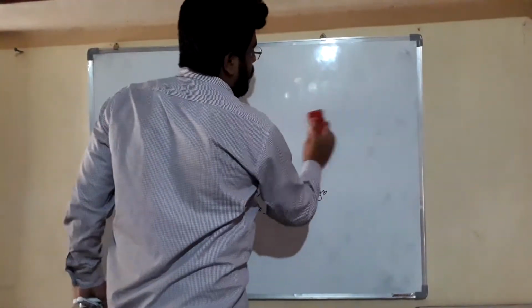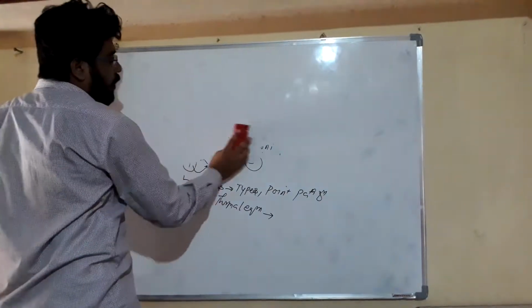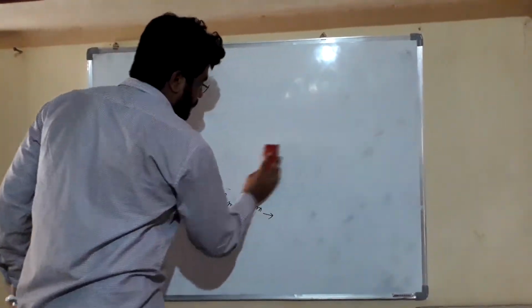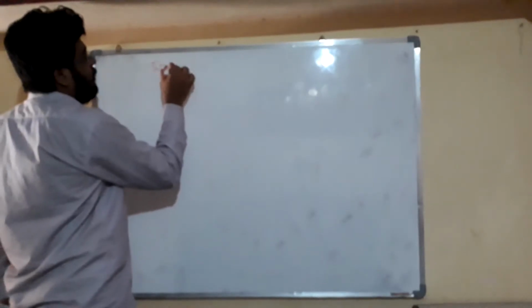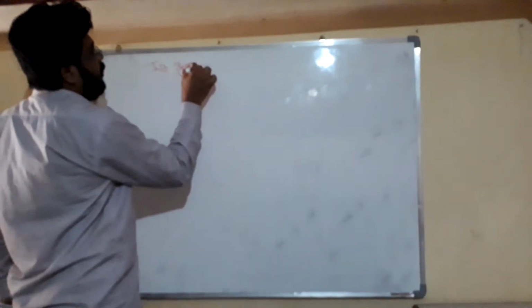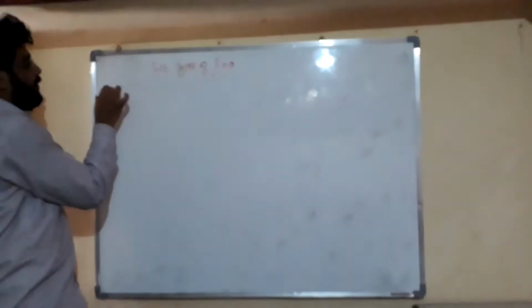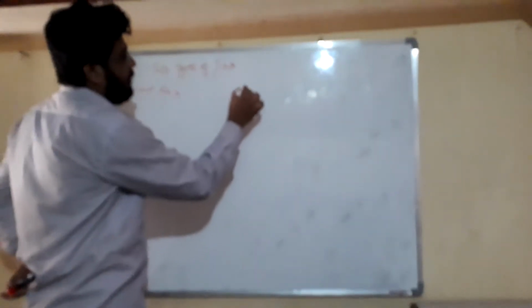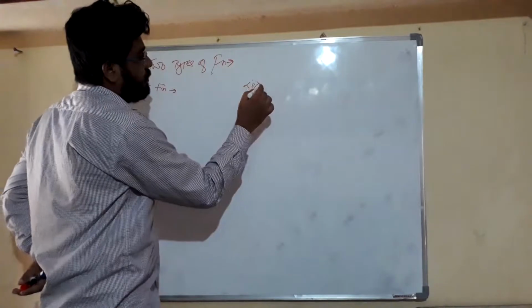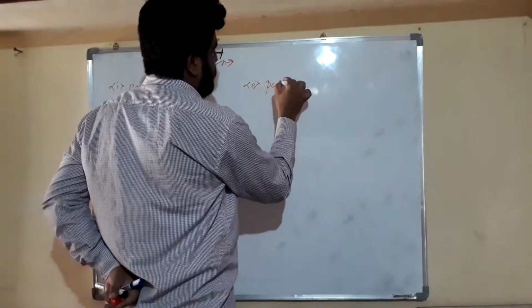our two types of function. Friends, first is point function and the second one is path function.